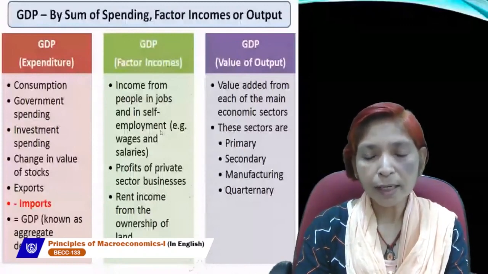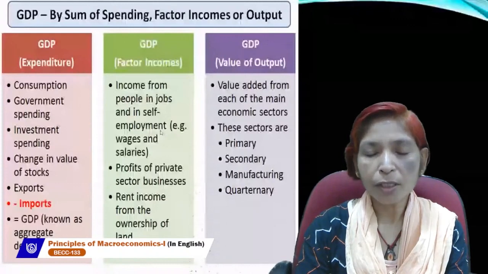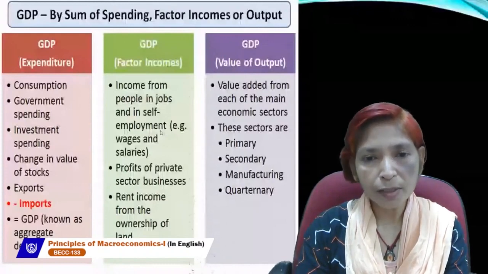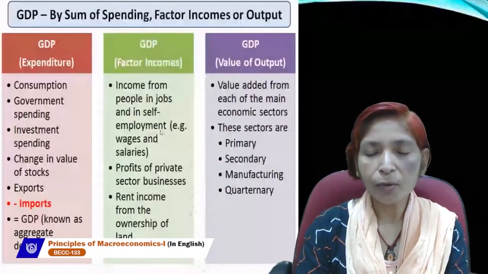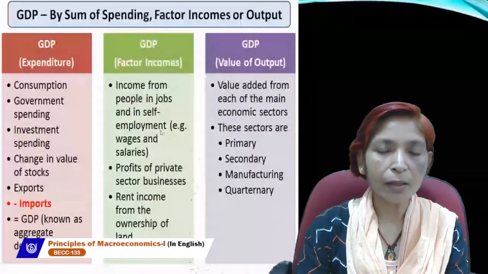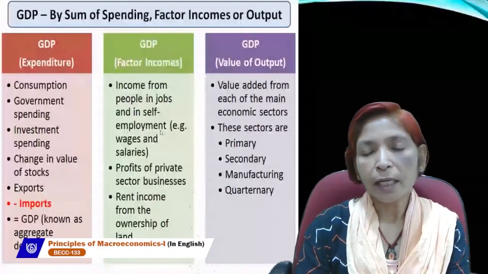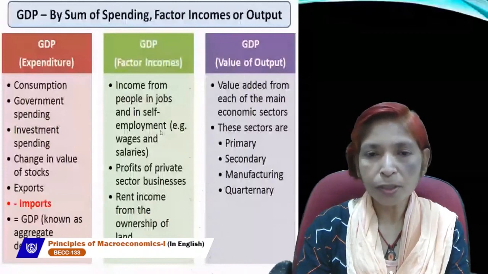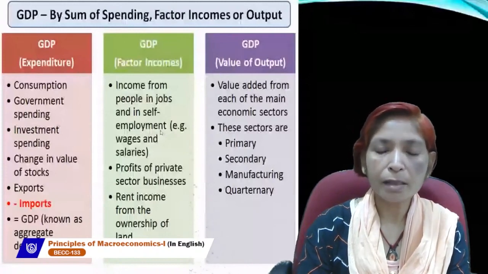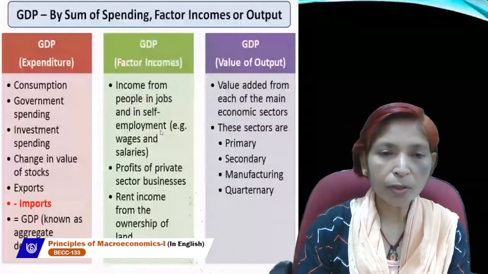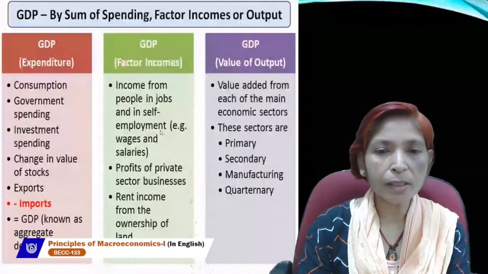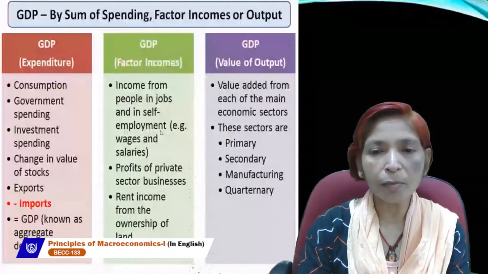All these three sectors contribute to the production of goods and services.